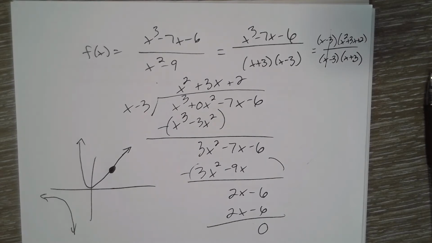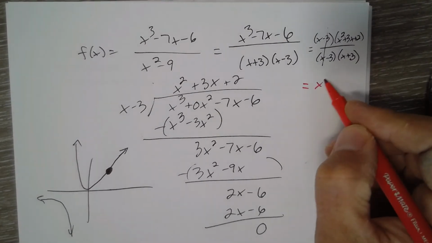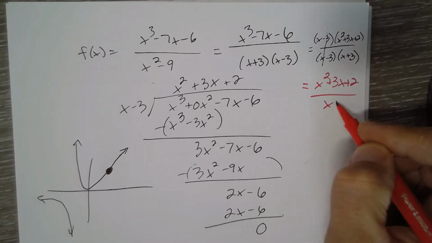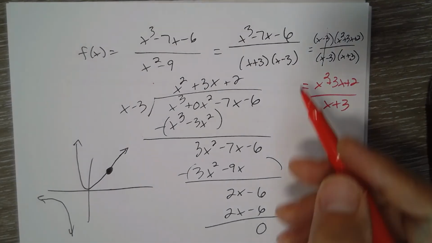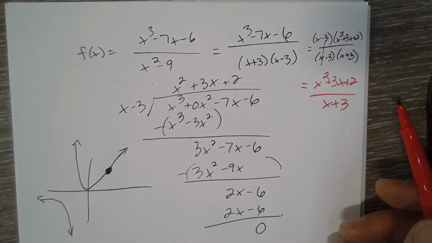Well, have we factored yet? Have we changed the way it looks? Our new and improved is right here. So essentially, we've been doing the cancellation method. We made this look like this. Now will direct substitution work? Yeah.